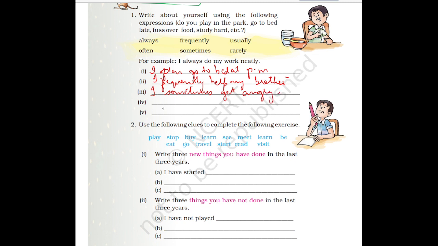Then usually. I usually go for a morning walk. Okay. Then rarely. I rarely miss the bus. So like this way you can make sentences.